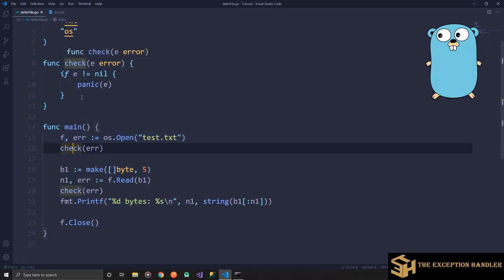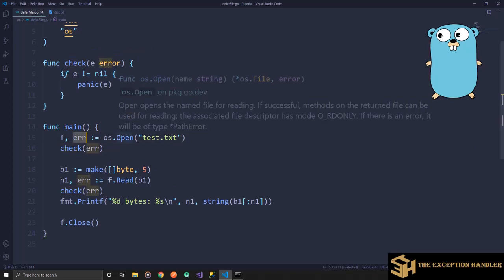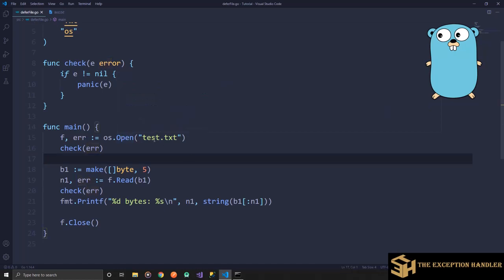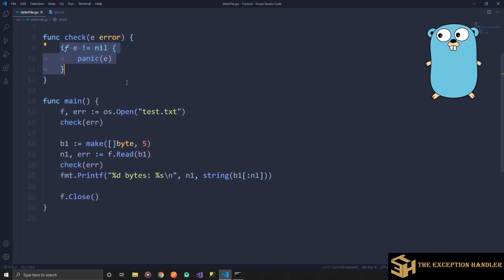Check will actually check if there is an error, because this function will return two values: one is a pointer to the file and then an error. In case the file is not found or has already been opened by some other program, it will give me an error. So in case I encounter an error, I will raise a panic and the program will end. We'll discuss panic in the next video. Till then, I just raised a panic, and the use of panic is just to stop the execution of the program then and there.